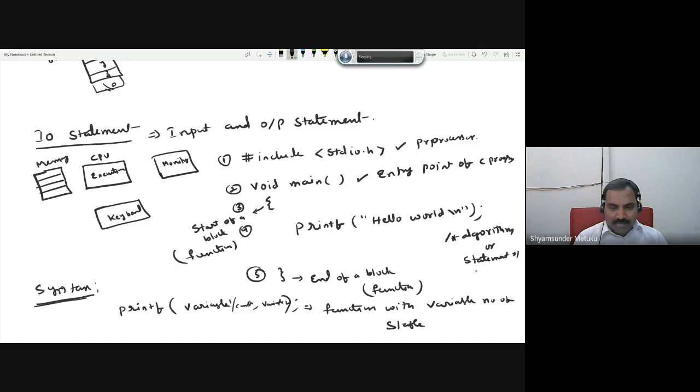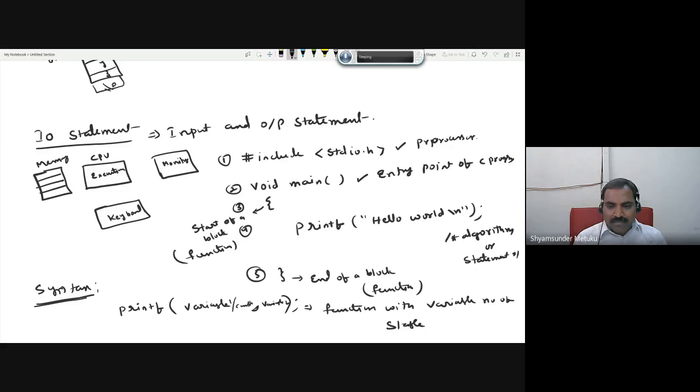String constant, but I'm trying to give some programs in maybe 1 or 2 classes. There are 2 things we are going to, everything will be separated by a comma. So here I'm not using any comma here. Whenever you are using a comma in printf, you are trying to pass more than one variable. That's the meaning of it. So every variable will be separated by a comma. So there are no commas in this one.